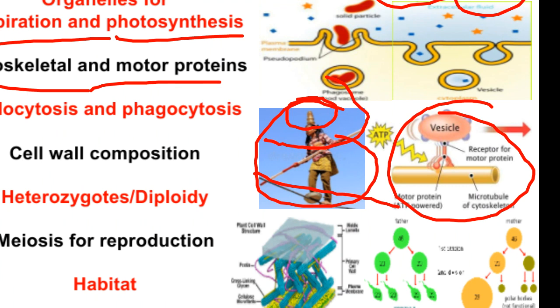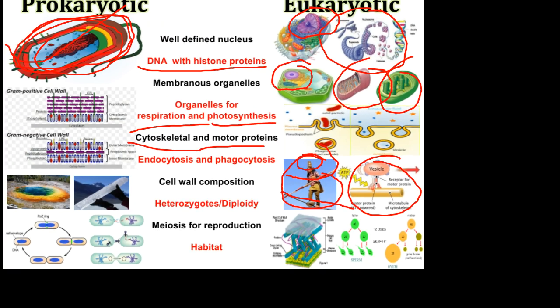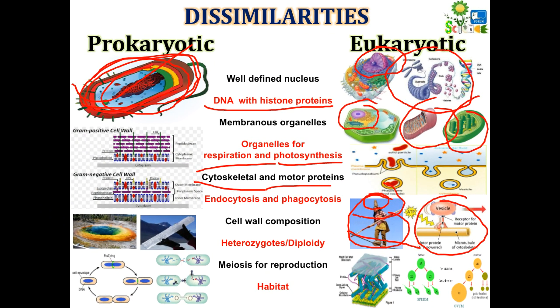The girl is motor protein, and the thing which is put on her head is the vesicle or cargo material. So this type of complex structure for the delivery of various cargo material, vesicle, polypeptide chain from one place to another is found in eukaryotic cell, whereas such type of structure is absent in prokaryotes.